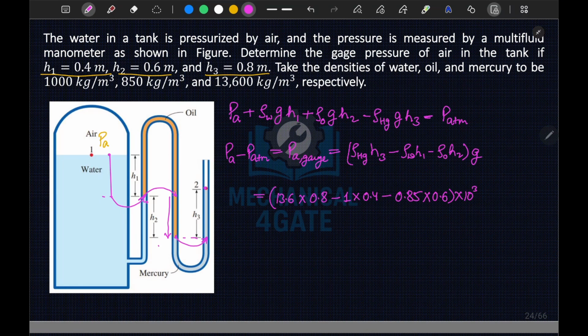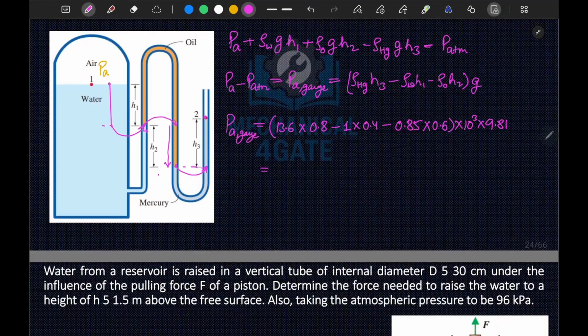Now densities are exactly the same in kg per meter cube, into G is 9.81. If I solve this, I will obtain PA gauge, this pressure will be equal to 97.8 kilopascal. This is your answer here.